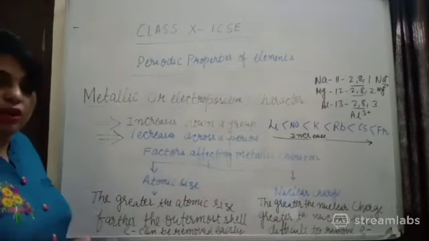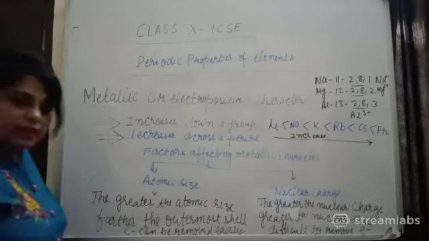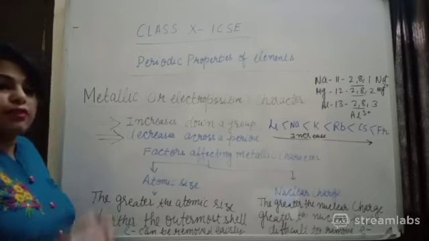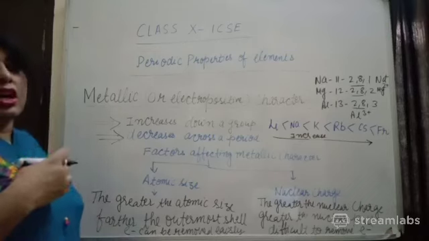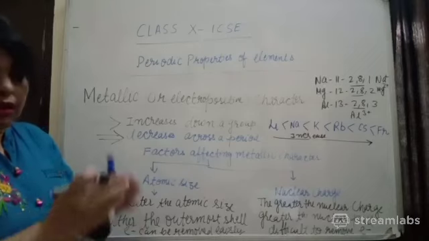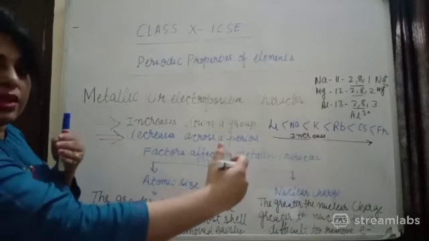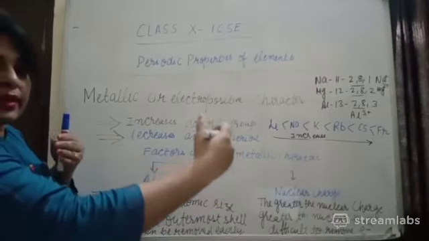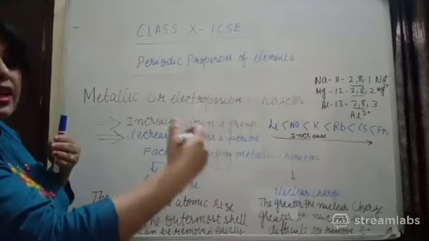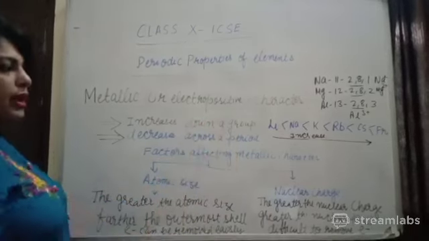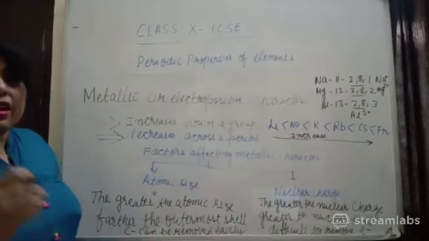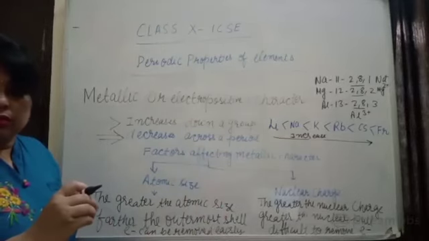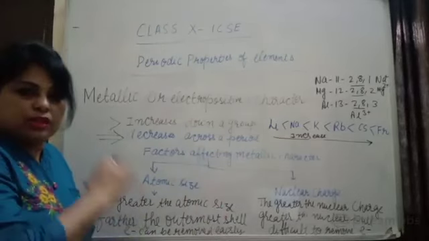Due to what will happen? Atomic size will increase, and due to that the nuclear charge will no longer be effective, because the distance from the nucleus is increasing. So the electron present in the outermost shell can easily be lost. And there is another factor also. Lesser the valence electrons, the more easily it can form a positive ion.